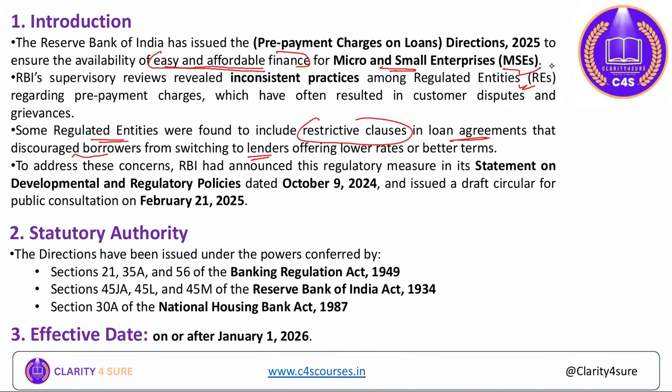Such violative things were being carried out by various regulated entities. Therefore, RBI came up with this direction.